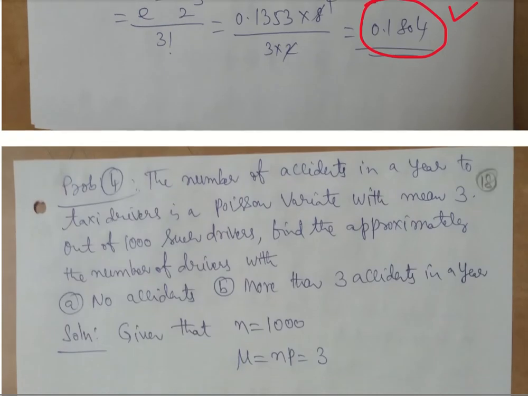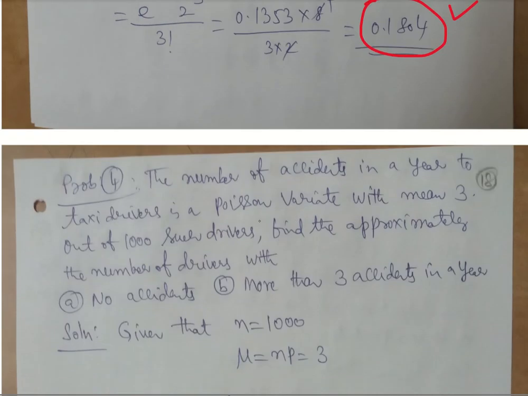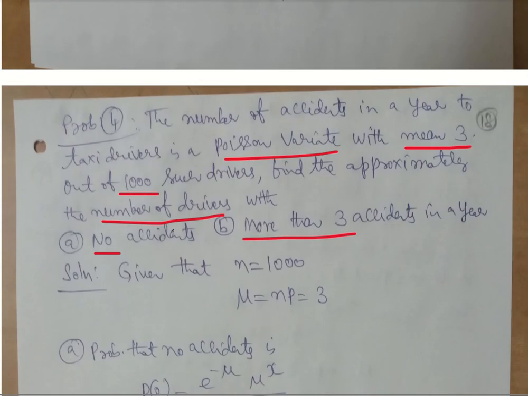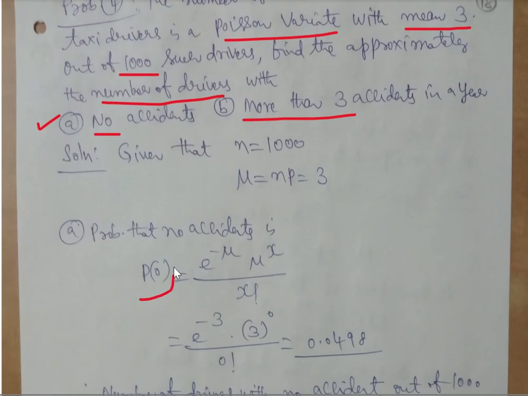Next problem. The number of accidents in a year to taxi drivers is a Poisson variate with mean 3. Out of 1000 drivers, again n is a big one, find approximately the number of drivers with no accidents and more than 3 accidents. First, the mean is given, Poisson is given, so we can straight away substitute. No accidents, meaning P of 0.